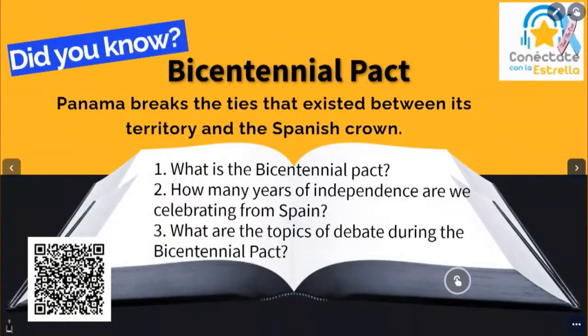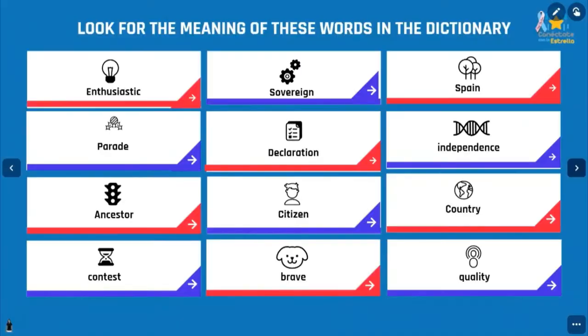So now let's talk a little bit about our Independence Day. But first, let's look for the meaning of these words in the dictionary. We have enthusiastic, parade, ancestor, contest, sovereign, declaration, citizen, brave, Spain, independence, country, and quality.